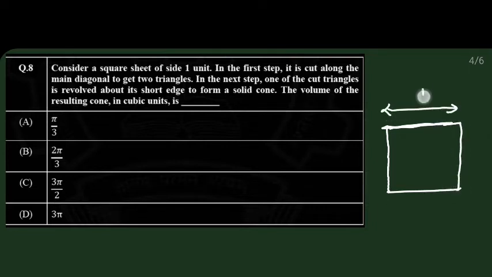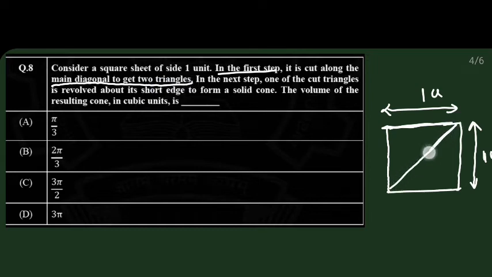That means here it is 1 unit, here also it is 1 unit. In the next step it is cut along the main diagonal to get two triangles. So this is the main diagonal, it is cut through the diagonal to make two triangles.